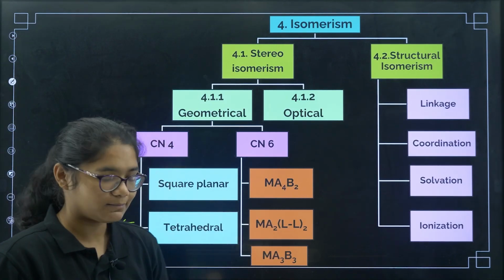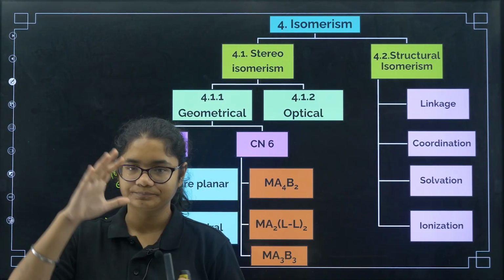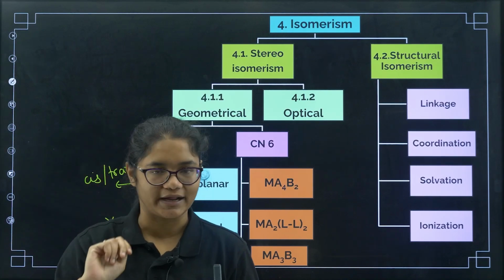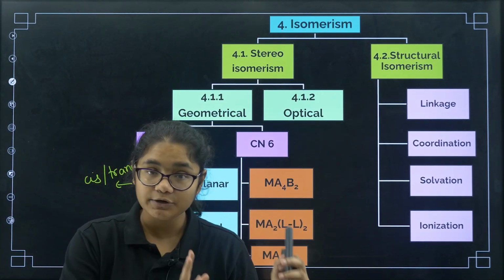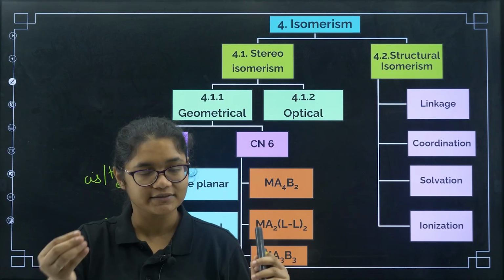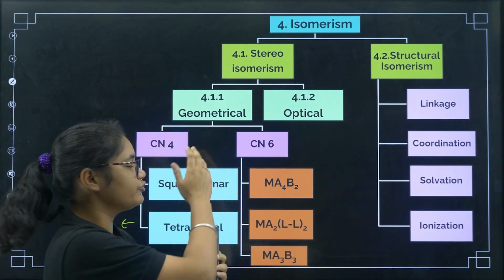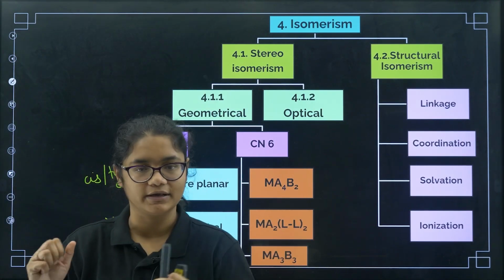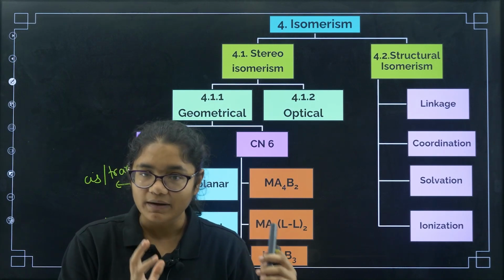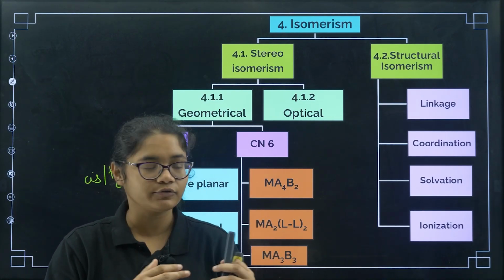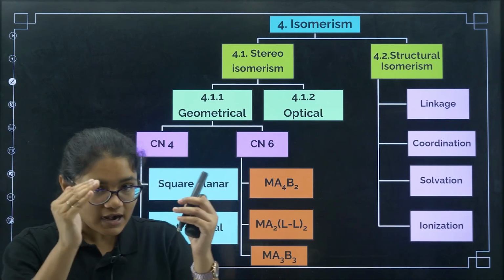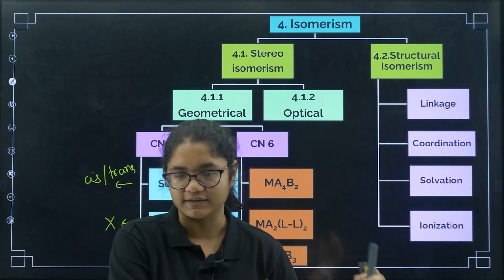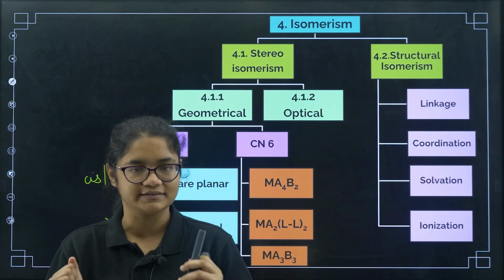Now let me revise everything together. Isomerism is of two types, stereoisomerism and structural isomerism. Stereoisomerism is again of two types, geometrical isomerism and optical isomerism. Under geometrical isomerism, which is what we are going to study, we have two things, coordination number 4 and coordination number 6.